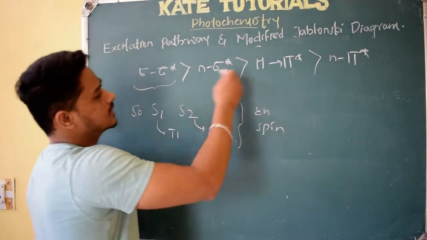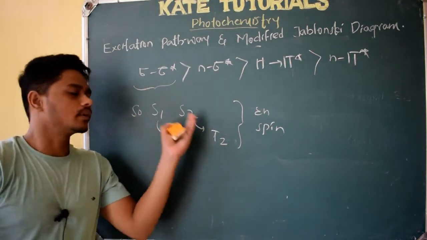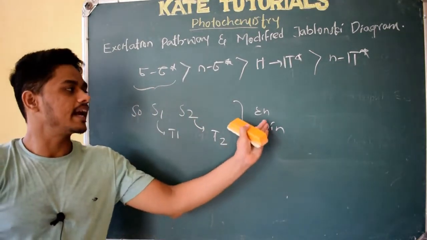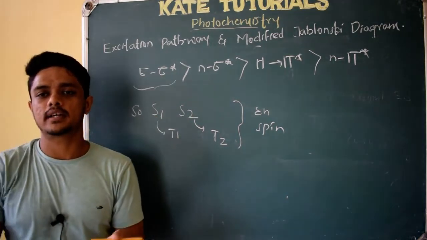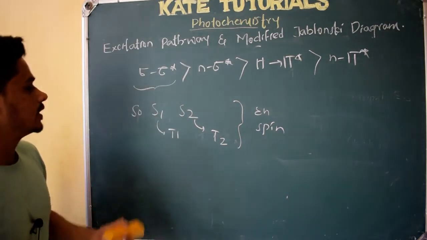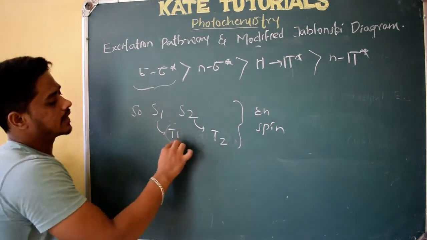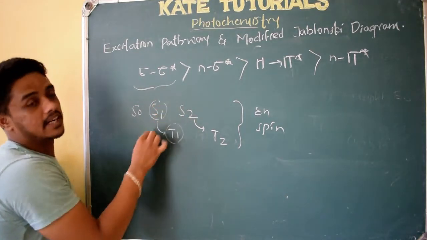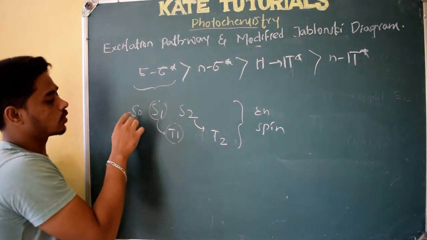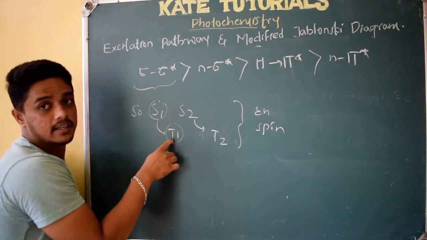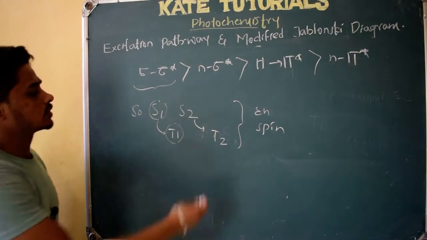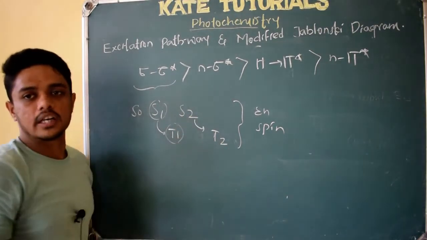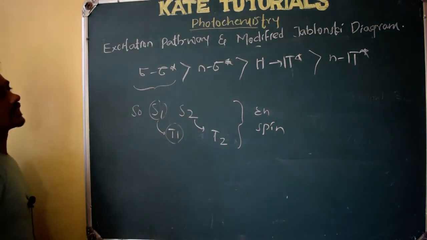Based on that, we speak of transitions in terms of spin and energy, like triplet, singlet. We have told that triplet energy will always be lesser than that of singlet. From the ground state, which has the least energy, comes triplet, and the one having more energy will be S1, right? Similarly, if we have S2, the corresponding T2 will be there, right?